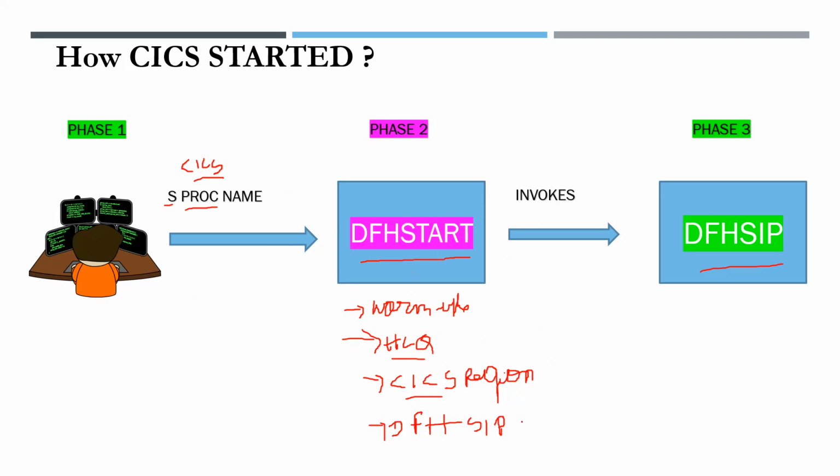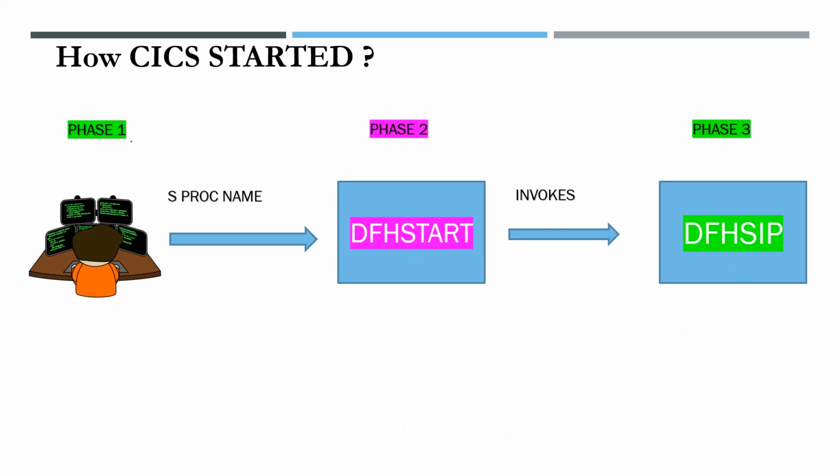After all these are executed, DFHSIP is invoked. DFHSIP consists of DBCON, to connect to the database and to connect to other Kix. All that information will be in DFHSIP, the system initialization parameters.